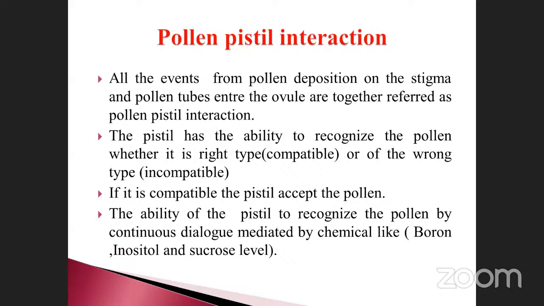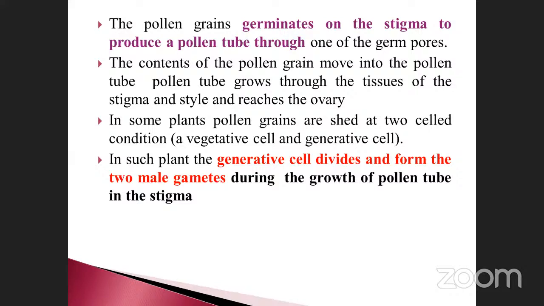See, the pollen grain germinates on the stigma. Already you know this when you study double fertilization. Once the pollen grain reaches the stigma, it absorbs sugar molecules, water molecules, inositol, and other components. As a result, what happens? The pollen grain has two layers: the outer layer is called exine and the inner layer is called intine. The intine automatically produces a pollen tube.